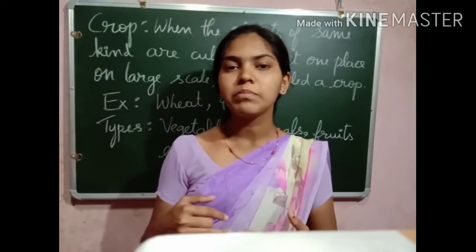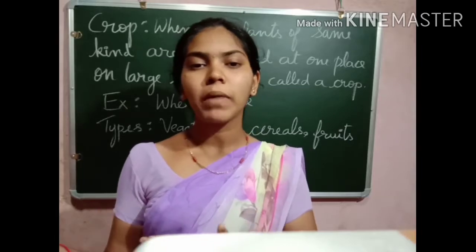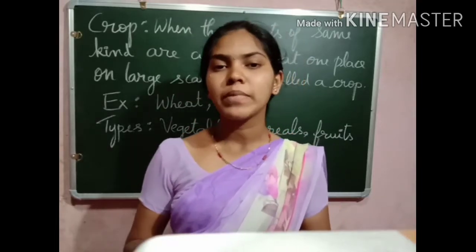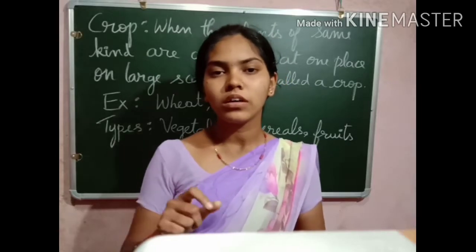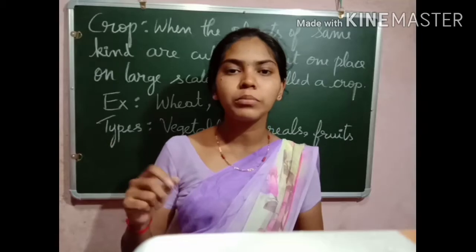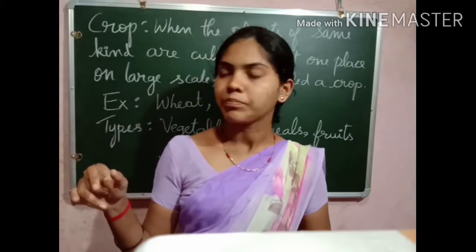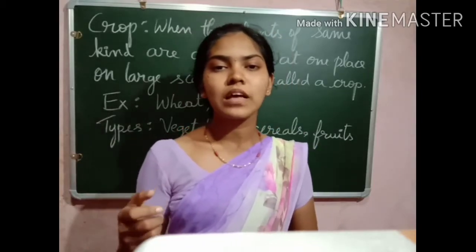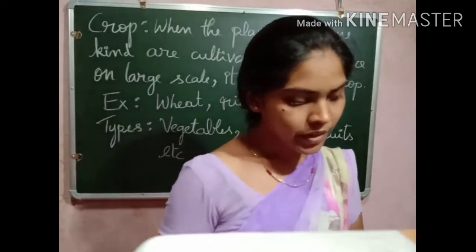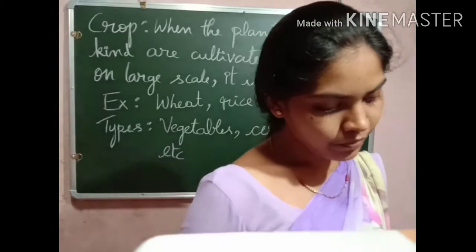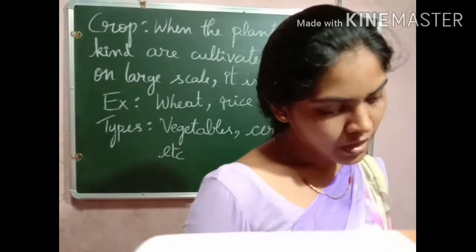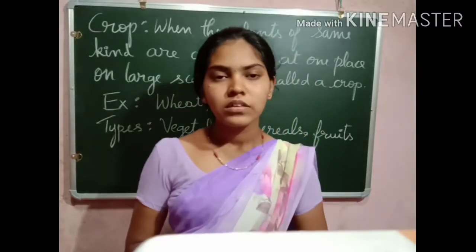And another type of crop growing pattern is Rabi crops. Okay, what is this Rabi crop? The Rabi crops are grown during the winter season, from October to March. We consider October to March as the winter season. Rabi crop examples are peanuts, grams, wheat, mustard and linseed.